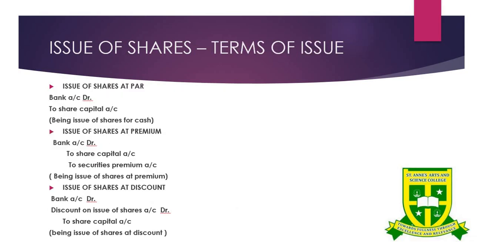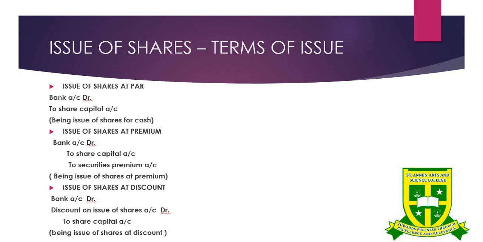In the starting itself, I have mentioned that issue of shares can be termed as two types. One is issue of shares for immediate and full consideration, and the second one is issue of shares for consideration receivable in installments like application, allotment, and call money. Here we are going to see cash consideration, issue of shares for cash consideration.